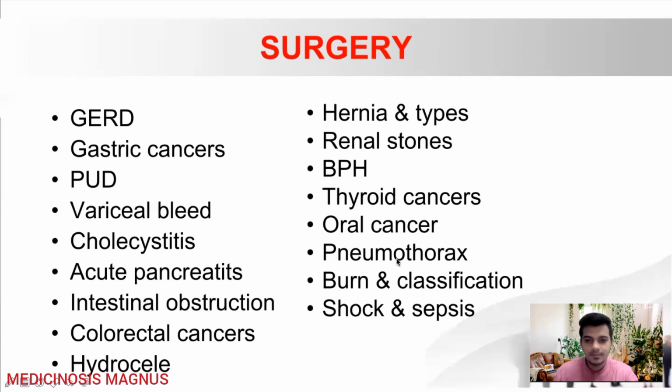Then pneumothorax, you also need to know about the immediate management and what are the signs and symptoms found in pneumothorax, all those things. And burn and classification, the treatment for burn injuries, all those fluid therapies, and the rule of nine, those things are asked. And shock and sepsis. What are the types of shock? How much blood is lost in each class of shock? All those class 1, class 2, class 3, class 4 types of shock are to be learned.